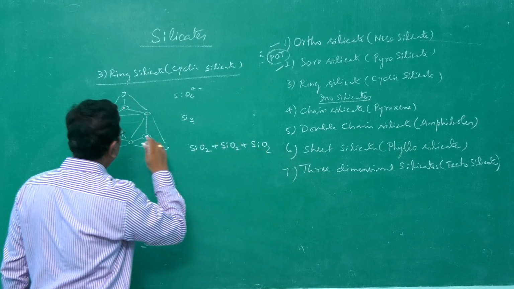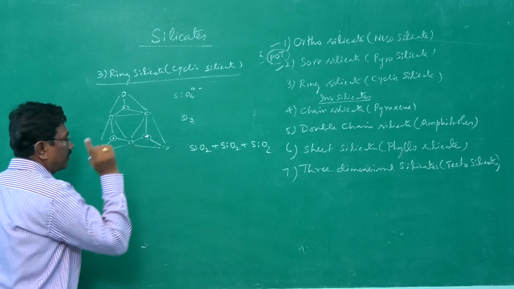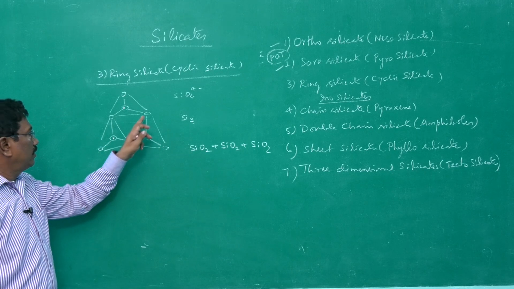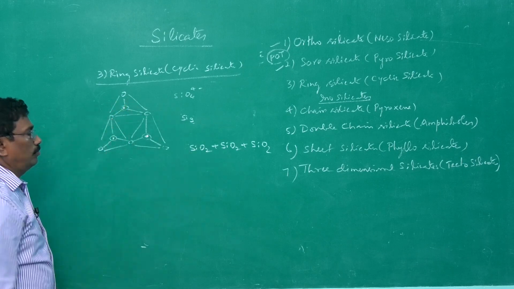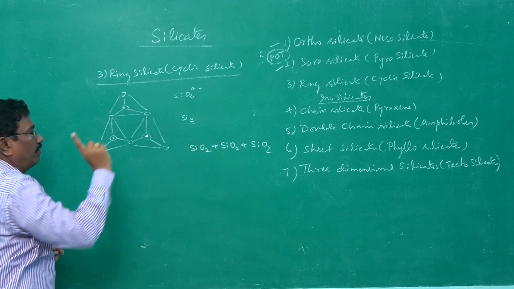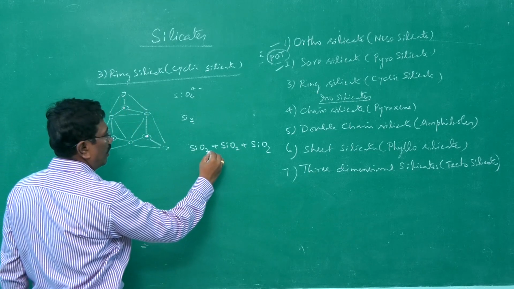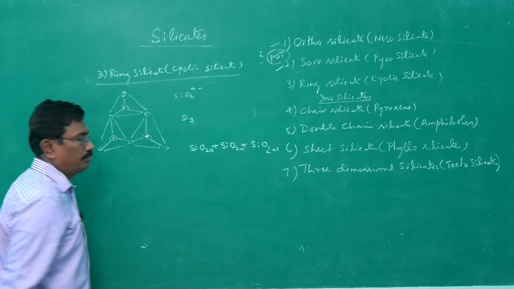For each silicon, 2 oxygen atoms are exclusively for it. But 2 more oxygen atoms are shared between the neighboring 2. So, contribution of these 2 is half plus half, 1. Therefore, extra 1 plus 1 plus 1.